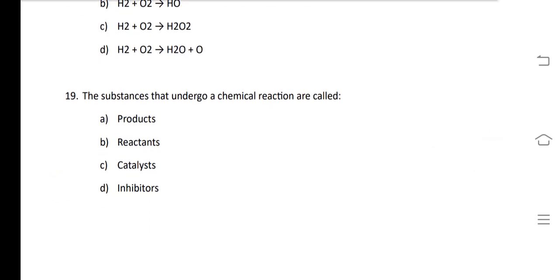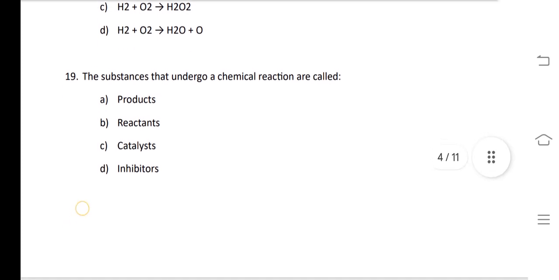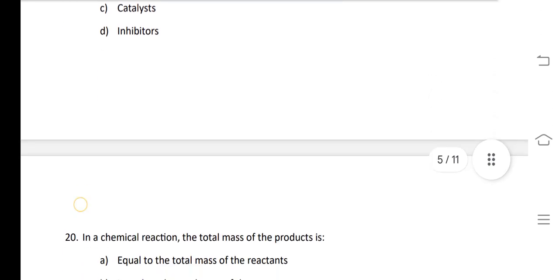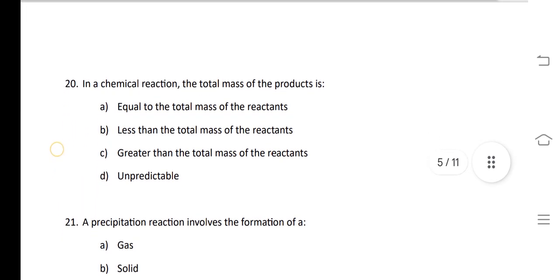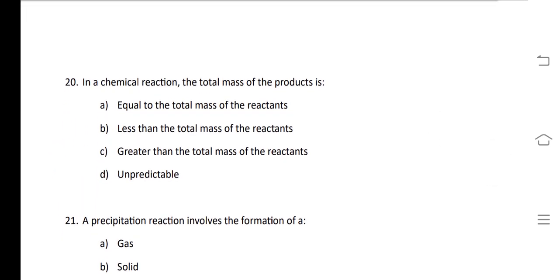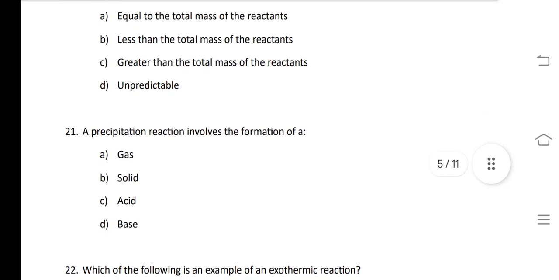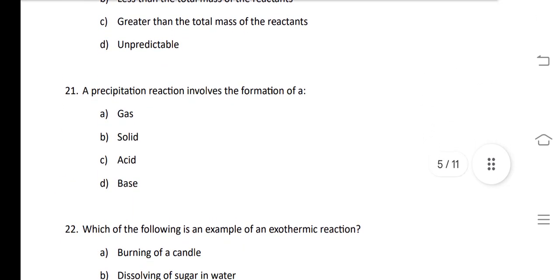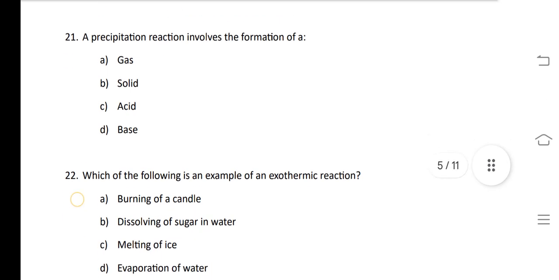Our next question is, the substances that undergo a chemical reaction are called reactants. Answer of 19th is option B. Our next question is, in a chemical reaction, the total mass of product will be equal to the total mass of reactants. Our next question is, a precipitation reaction involves the formation of precipitate which is solid in nature. So the answer of 21st is B.